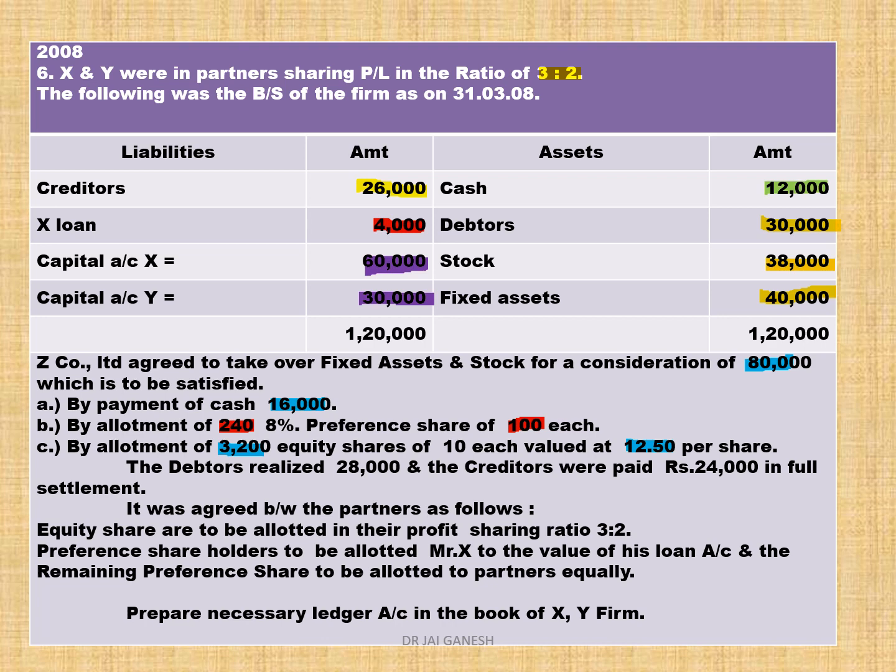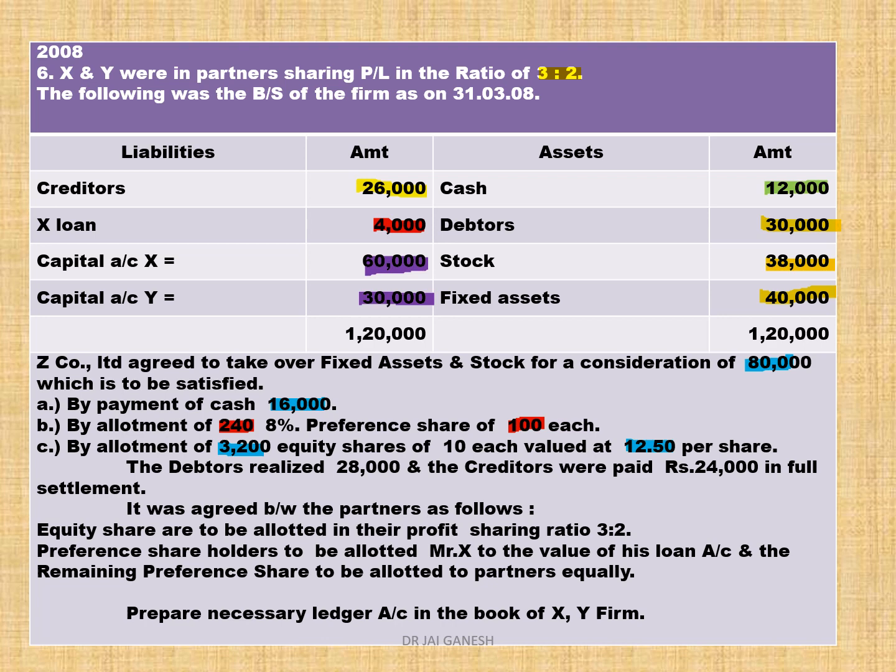So 16,000 plus 24,000 plus equity share 3,200 into 12.5. So 12.5 you take, you get the answer of 80,000. So PC is paid partly cash, partly preference, partly equity. Cash 16,000, preference share 240 into 100, equity share 3,200 into 12.5.